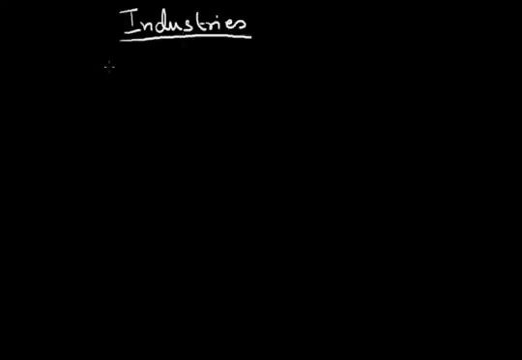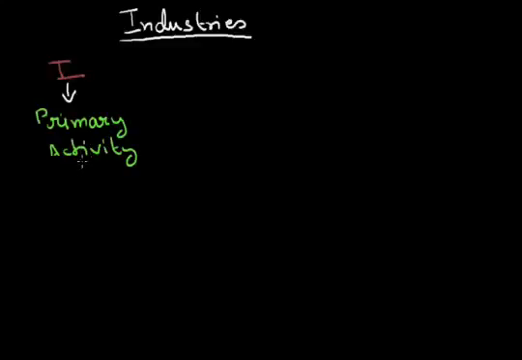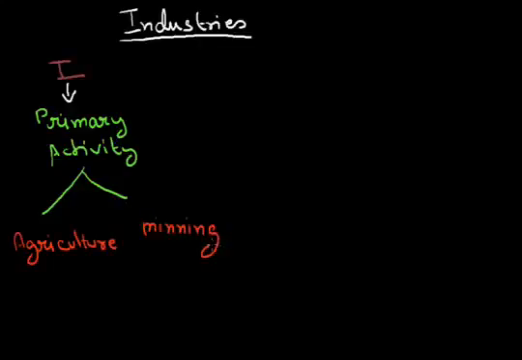Human activities are divided into basically three parts. First one, this one is the primary activity. This activity is directly linked with nature, in which human beings produce with the help of nature without much modification. These are of two types. The first one is agriculture and the second one is mining.